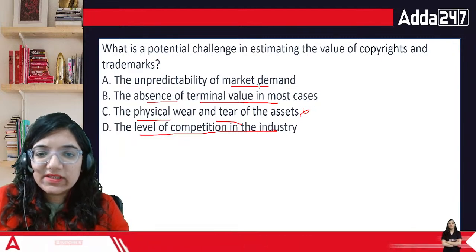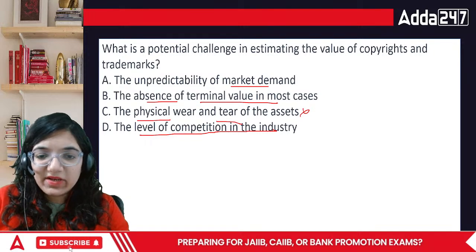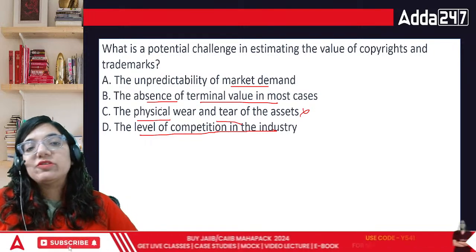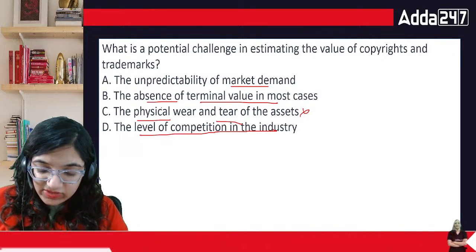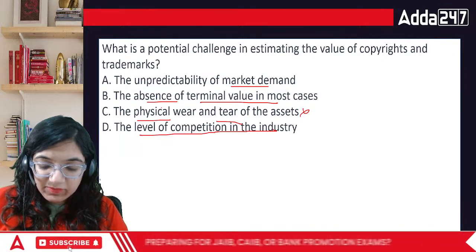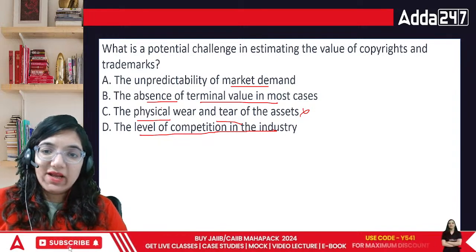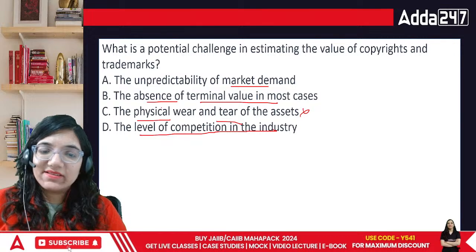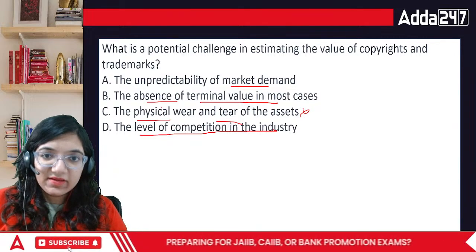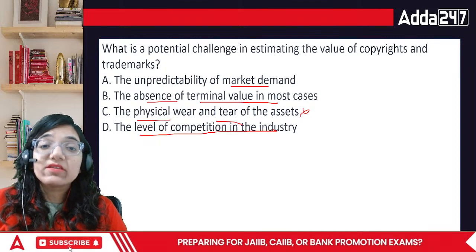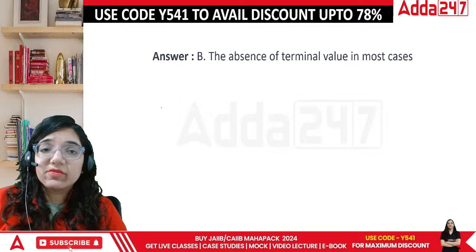With the answer of this, see, when we talk about trademarks, copyrights, they're intangible assets. They have a specific life for which you will take that particular right from the market. Now, that right is only for a specific period. So when it is only for that specific period, what will happen? After that particular period, it's just expiring. There is no terminal value that you'll be getting, isn't it? There's the absence of the terminal value in most of the cases. You will not find any specific terminal value.